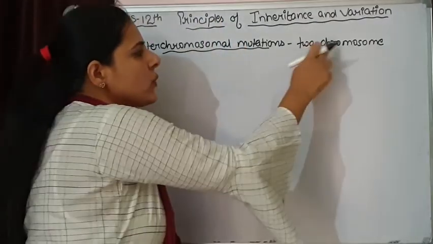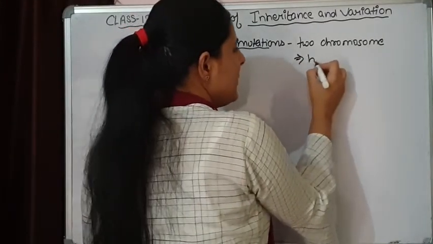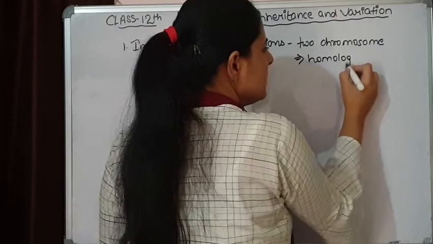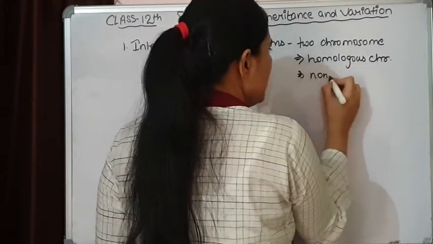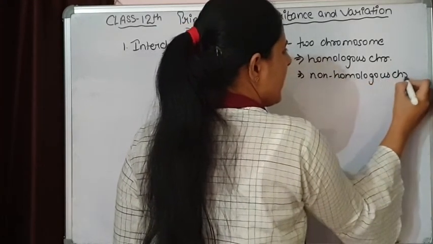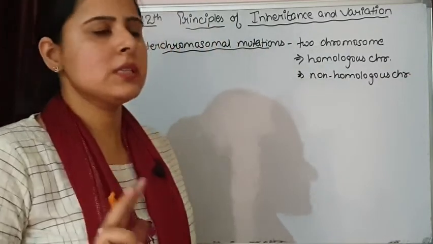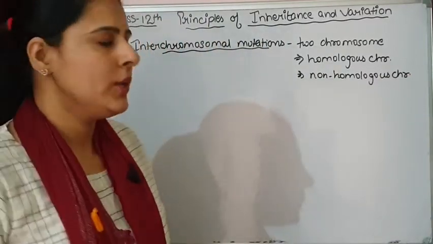Now when we are talking about two chromosomes, these two chromosomes can be homologous chromosomes or they can be non-homologous chromosomes. Both these types of chromosomes are involved in interchromosomal mutations.